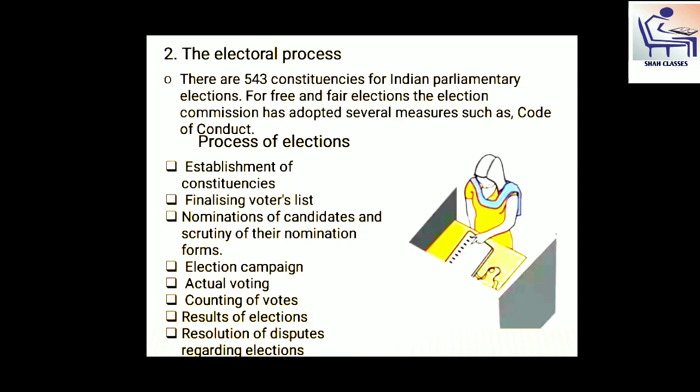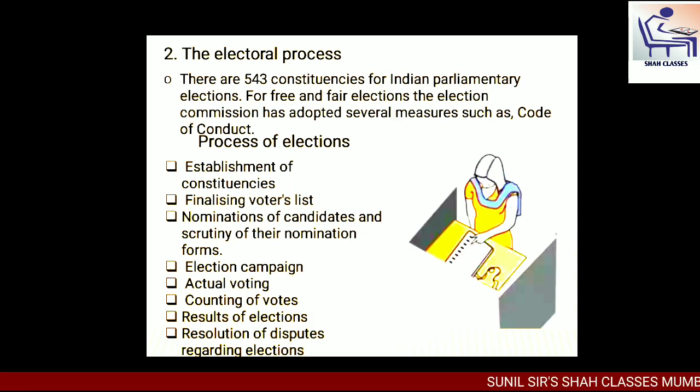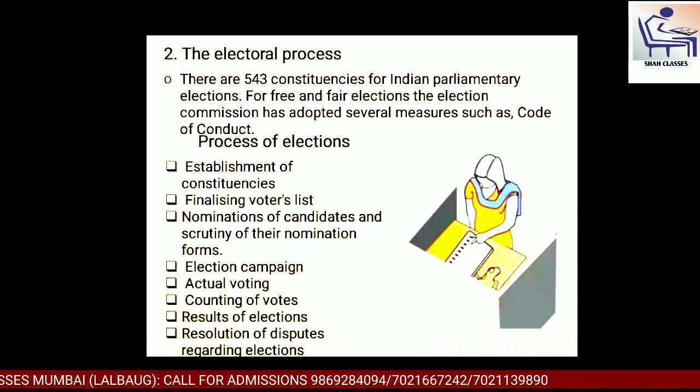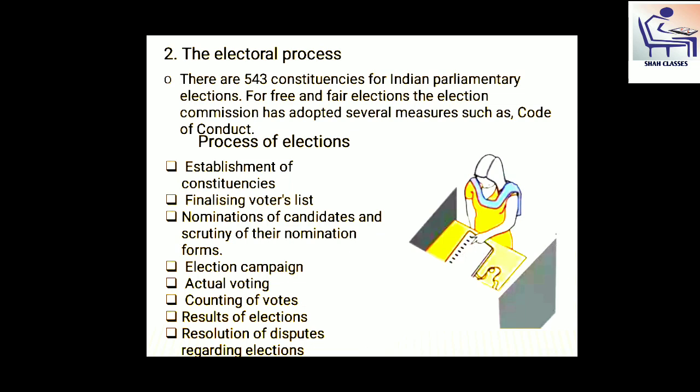Now, we are thinking about the Indian parliamentary system. There are 543 constituencies for Indian parliamentary elections. For free and fair elections, the Election Commission has adopted several measures, such as the Code of Conduct.